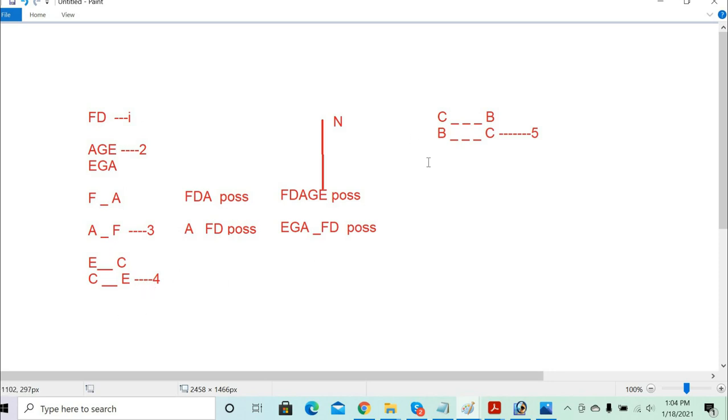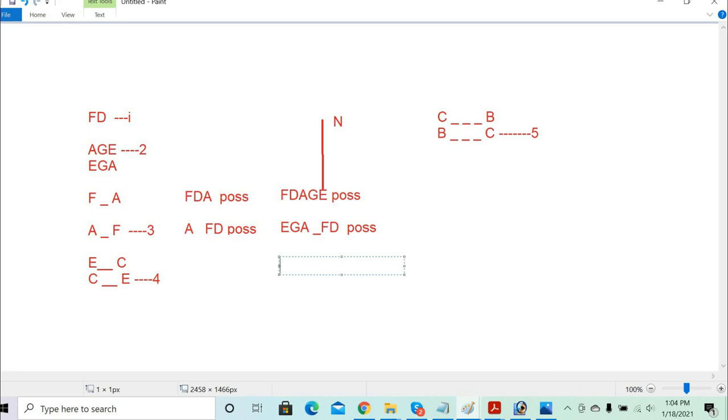We'll combine the CB and BC things together. They have already given the EC, two people are there. So this combination will be EGAC, then FD, and between B and C you have more people.